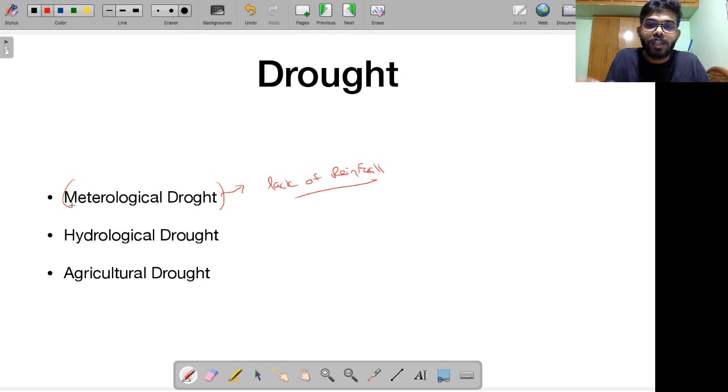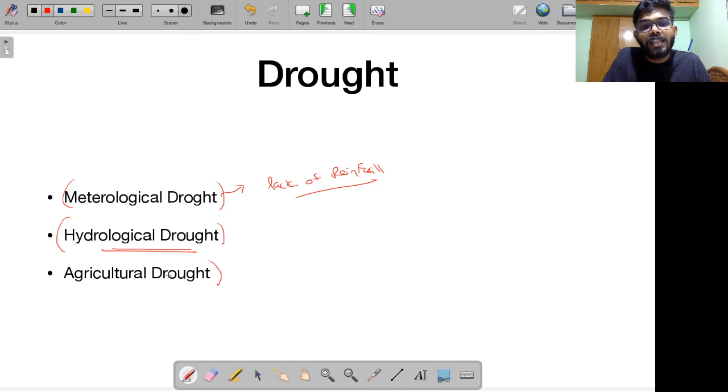There is no rainfall, or there is very little scanty rainfall. Then meteorological drought is declared. Similarly, hydrological drought is declared when your groundwater has gone below certain levels. This drought is declared when groundwater, which we were talking about recently, has gone below a certain level. Then we declare something called hydrological drought.